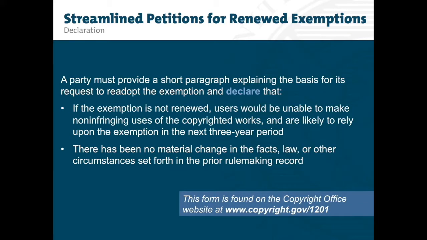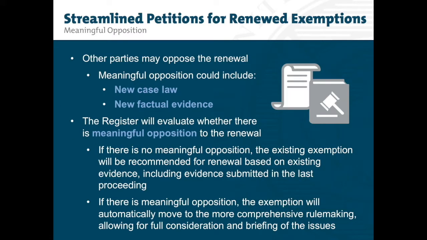To trigger this type of streamlined renewal, a party must provide a short paragraph explaining the basis for its request to readopt the exemption and declare that, if the exemption is not renewed, users would be unable to make non-infringing uses of the copyrighted works and are likely to rely upon the exemption in the next 3-year period. And there has been no material change in the facts, law, or other circumstances set forth in the prior rulemaking record. The Streamlined Petition form is found on the Copyright Office website at www.copyright.gov/1201.